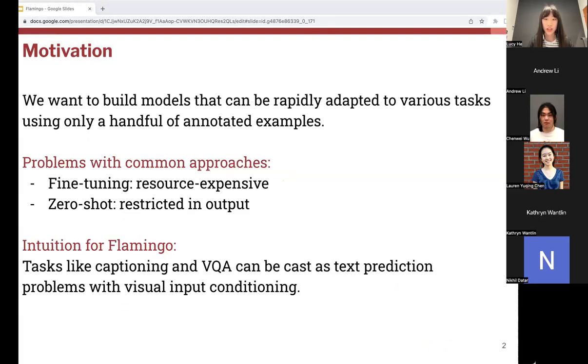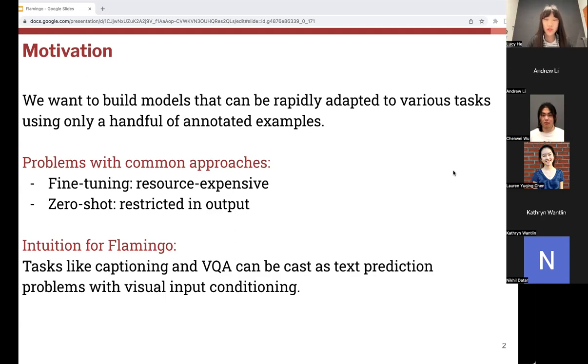For multimodal machine learning, we want to build models that can rapidly adapt to various tasks using only a handful of annotated examples. And the most common way that we've been doing this is to first train the model using a very large data set, and then we fine-tune it for specific tasks. But as you all know, this is very data and resource expensive. Alternatively, we have models like CLIP, which can achieve zero-shot learning, but since they are restricted in the set of outcomes, they are not really suitable for more open-ended questions involving generating language, like VQA problems.